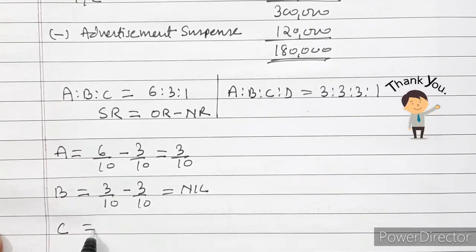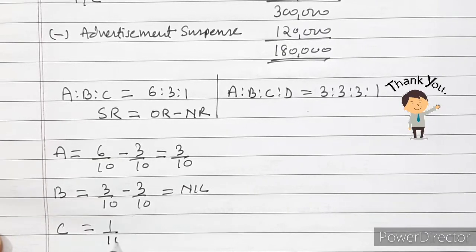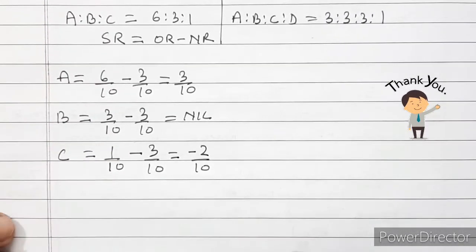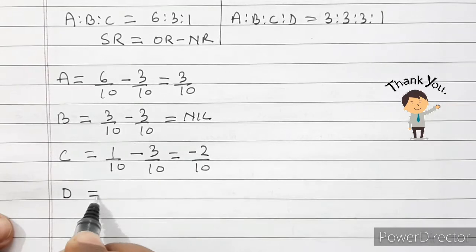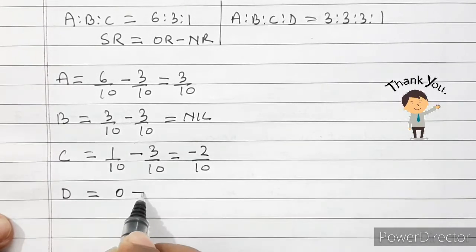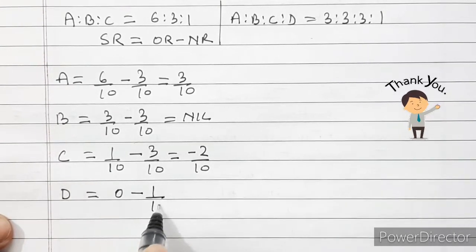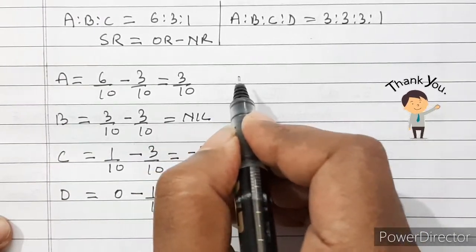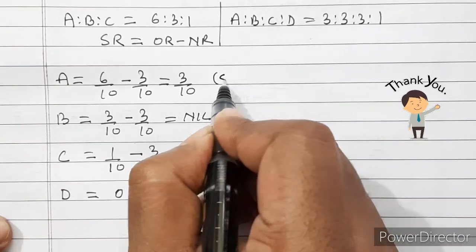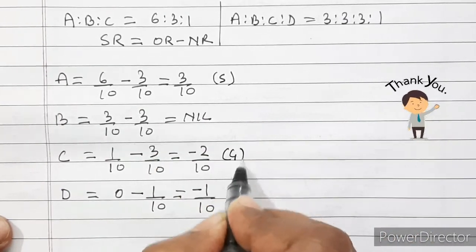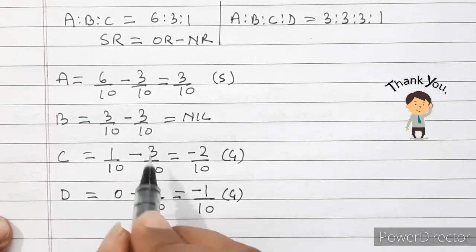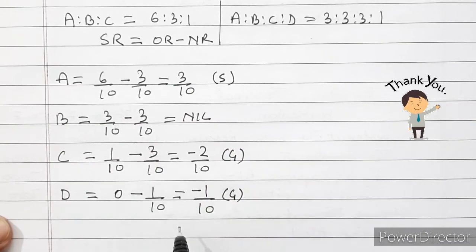For C, it is 1 by 10 minus 3 by 10, that is equal to minus 2 by 10. And we will also calculate for D, that is new partner, that is 0 is the old ratio minus 1 by 10, that is equal to minus 1 by 10. So A is sacrificing, and C and D are gaining. When sacrificing ratio comes in minus, it means it is gaining.